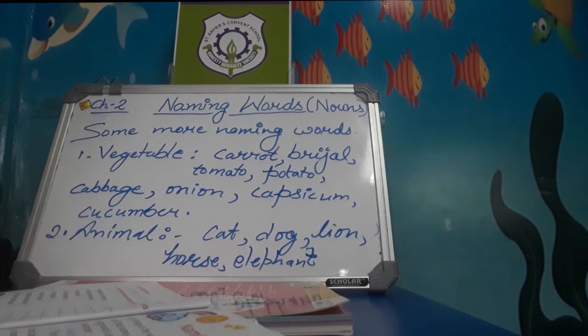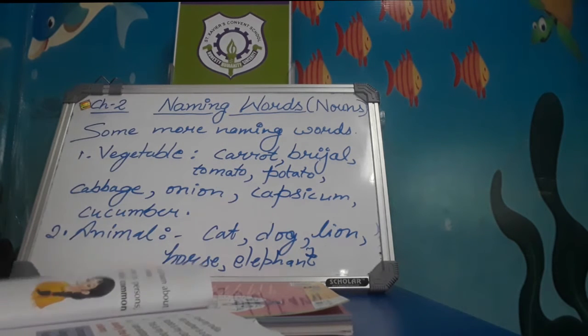Naming words of fruits: apple, mango, banana, grapes, coconut, orange, watermelon. These are the names of fruits. And some birds' names: parrot, vulture, cock, pigeon, owl, eagle, sparrow, peacock. These are the names of birds. And these are some naming words because they have their names.